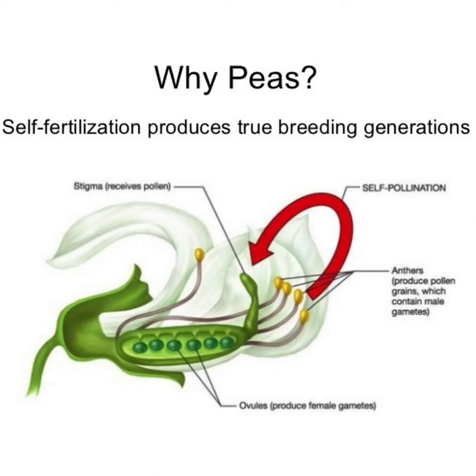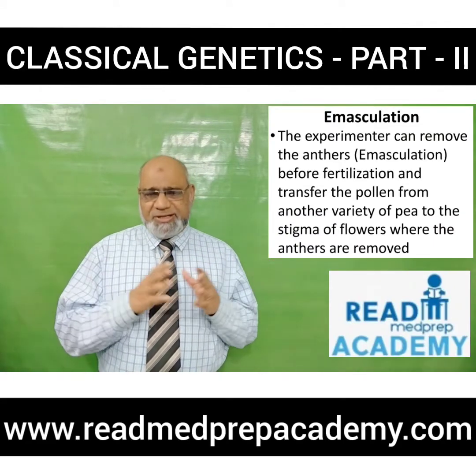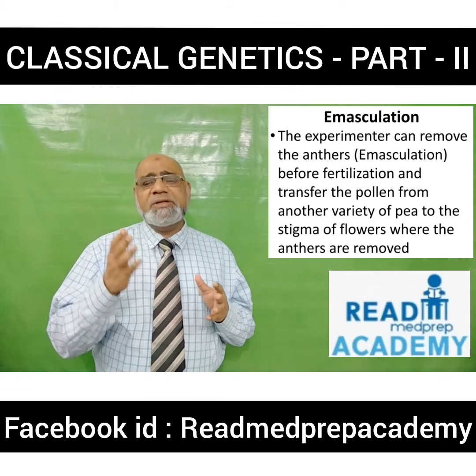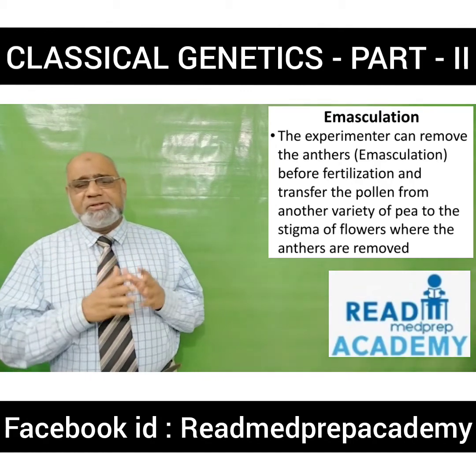Here in this flower you can see the male sex organs having the anthers and the pollen grain, and the female sex organs, the ovary containing the ovules, and the style and the stigma. The pollen is transferred from the flower to the stigma of the same flower. This is a common phenomenon in the pea plant. Now the experimenter can also remove the anthers, otherwise called emasculation, before fertilization, and transfer the pollen from another variety of the pea to the stigma of flowers where the anthers are removed.